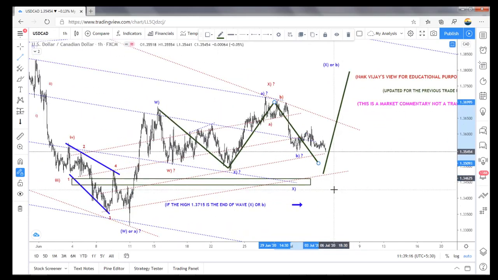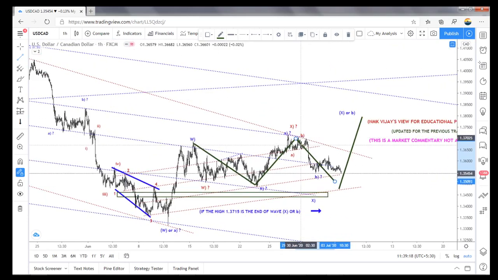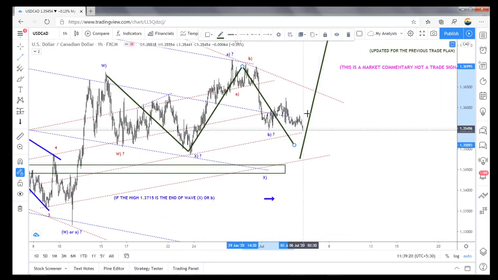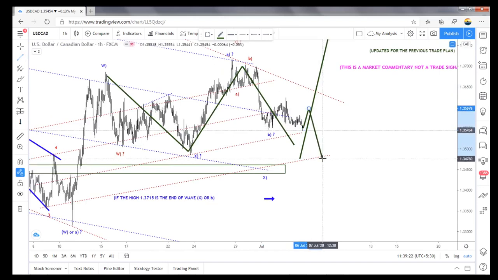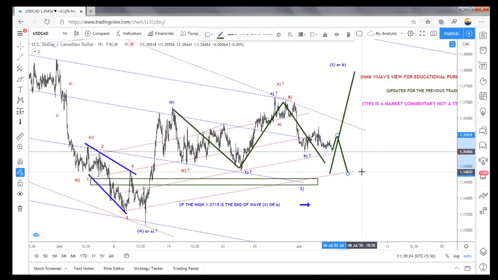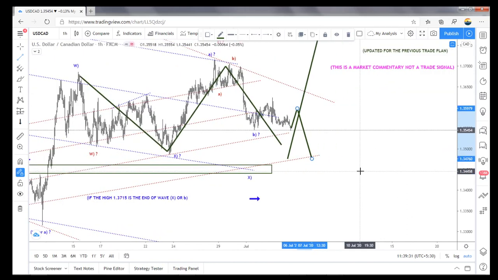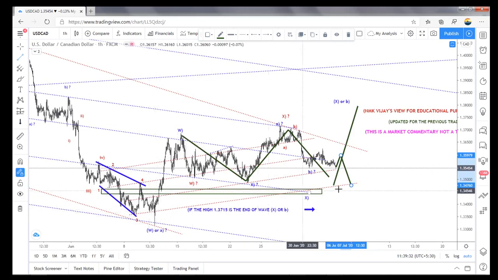So I'm expecting one more wave, because it can do like this also. I already have a buying position at 1.3425, but I think this channel is getting rejected. It may take support here, and it may get rejected from here itself for that bounce.